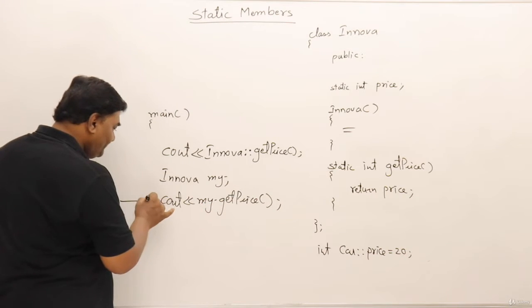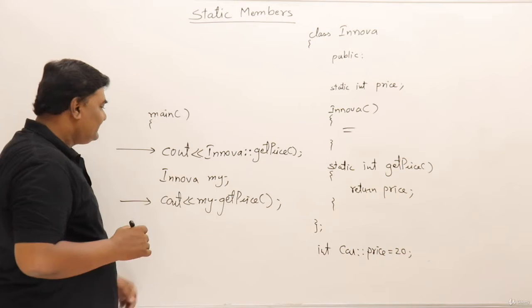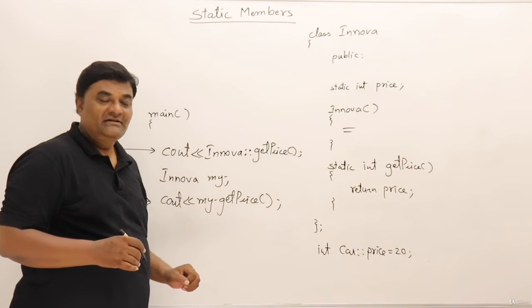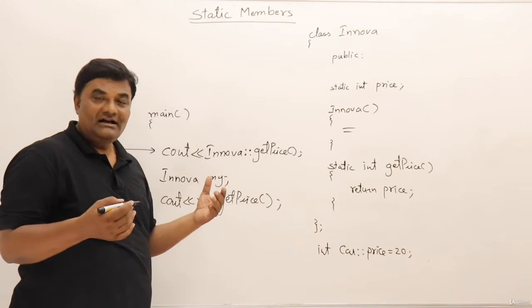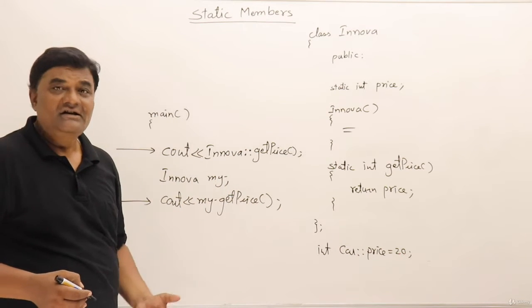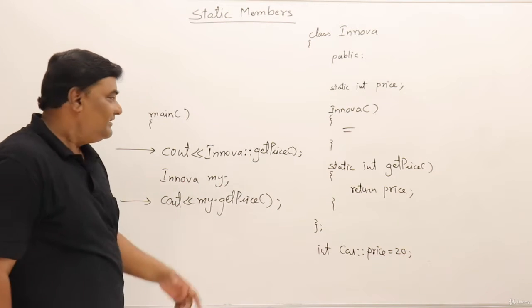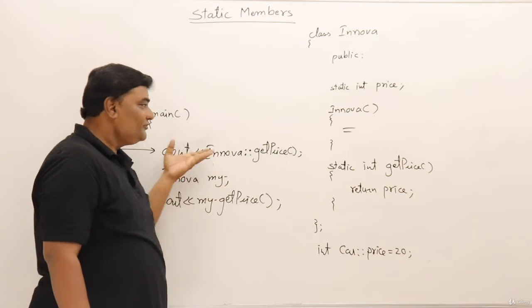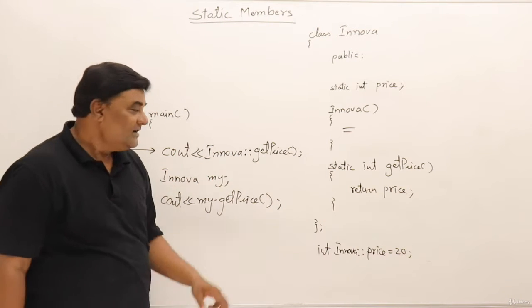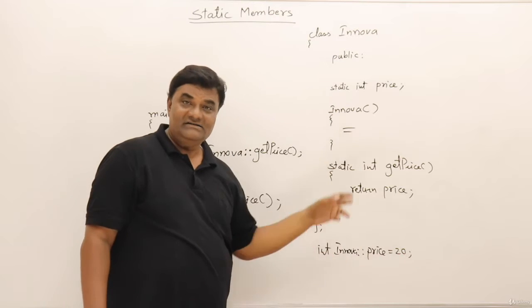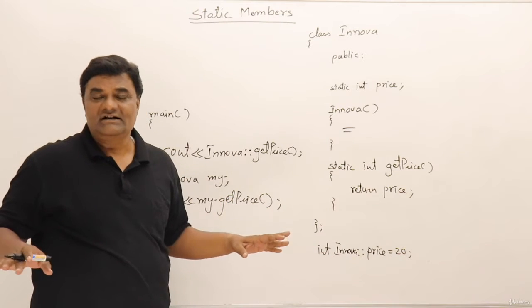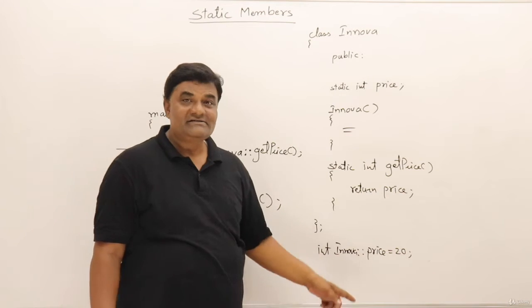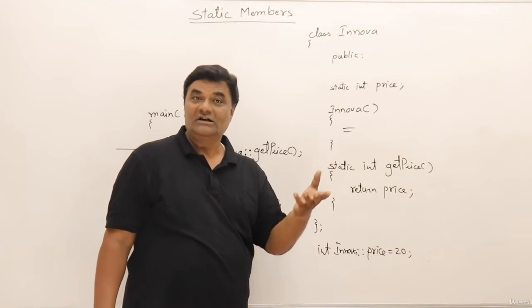I am calling it upon object, I am calling it upon a class. See, here I have purchased, I have bought a car, then I am knowing the price. Here without buying a car, I am knowing a price. Logically it is perfect. So if you want to know the price of a car, just call the static member function, then using a class name you should get the price without creating object, because this is the price of a class. You make hundreds of objects of a class, all objects will have same price. So this is the price belong to a class, not an object.